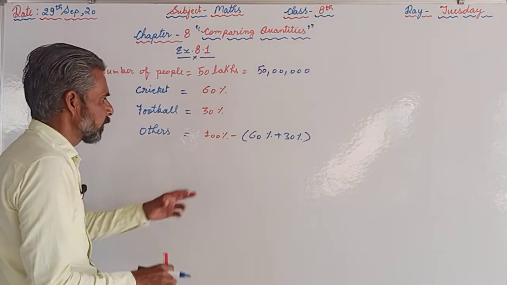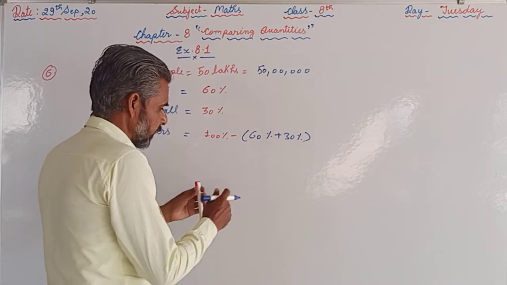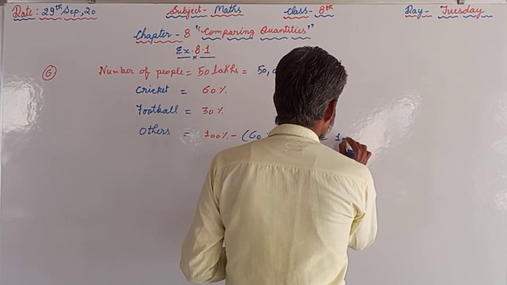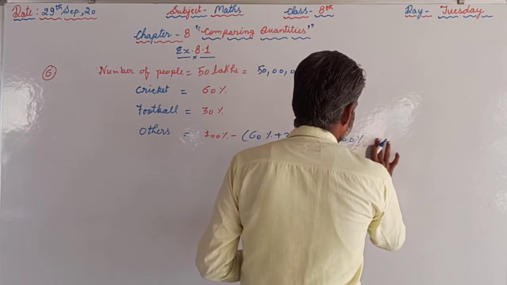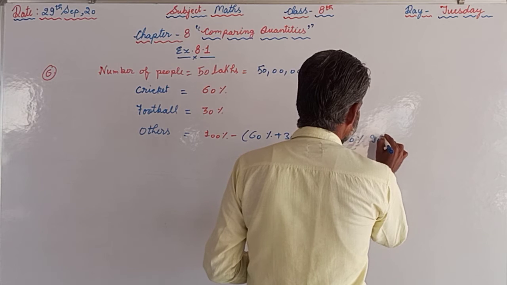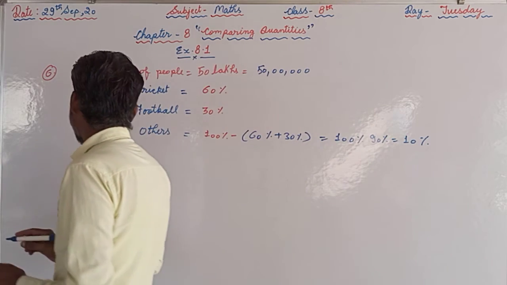We have to subtract from 100 the people who like cricket and football, and that will be 100% minus 90% is equal to 10%. So 10% people like other games.